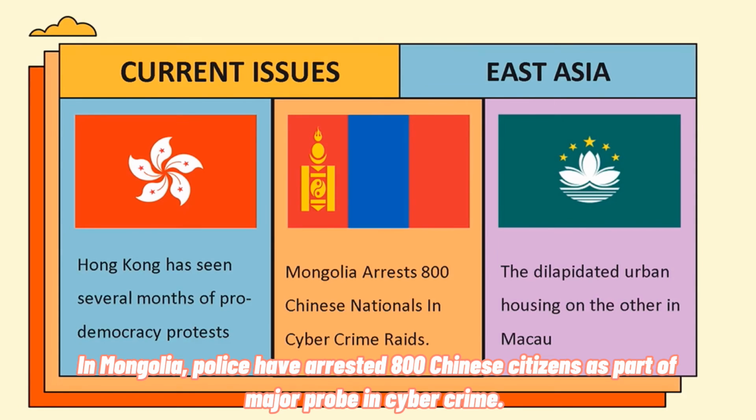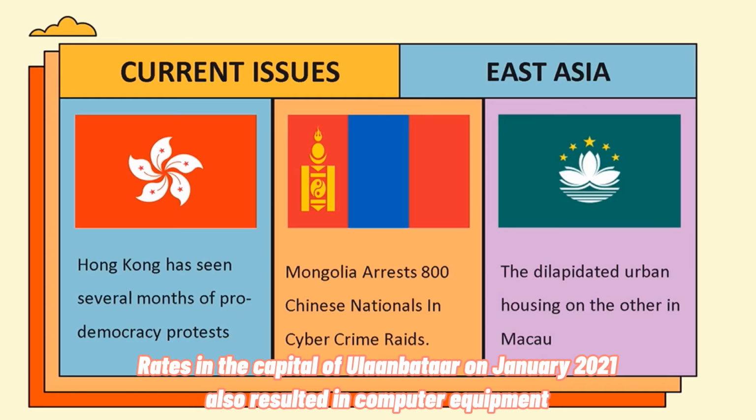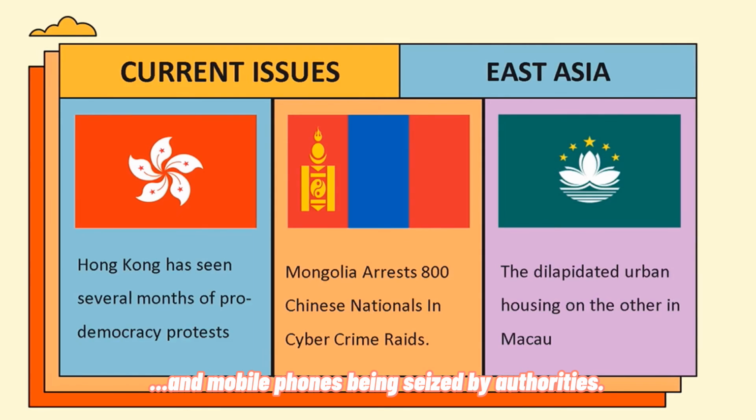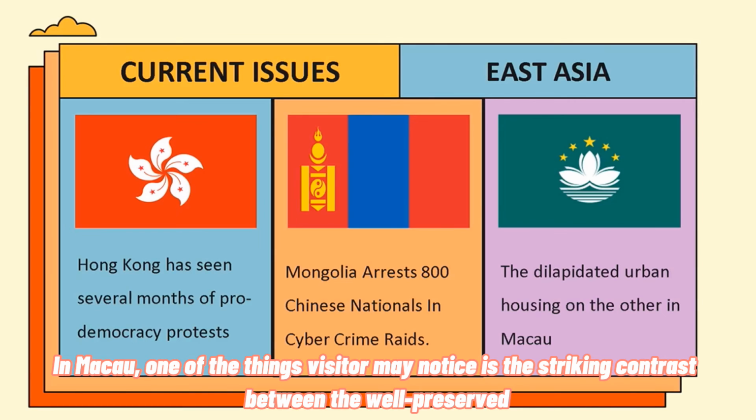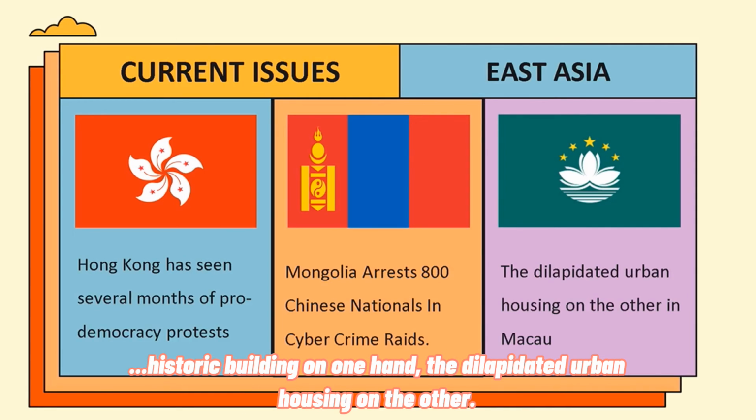In Mongolia, police have arrested 800 Chinese citizens as part of a major probe into cybercrime. Raids in the capital of Ulaanbaatar in January 2021 also resulted in computer equipment and mobile phones being seized by authorities. In Macau, one of the things visitors may notice is the striking contrast between the well-preserved historic buildings on one hand and the dilapidated urban housing on the other.